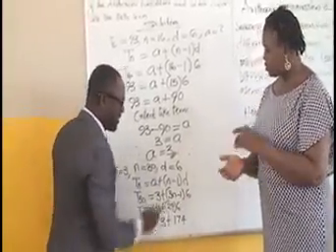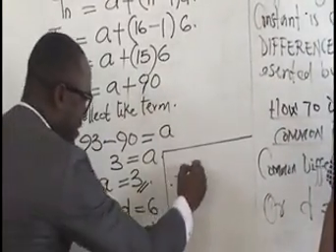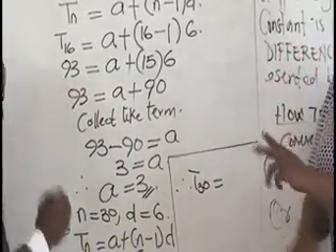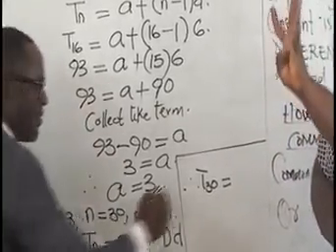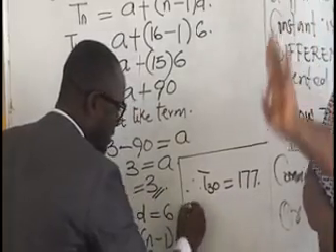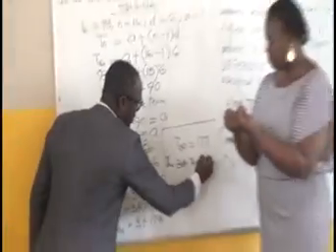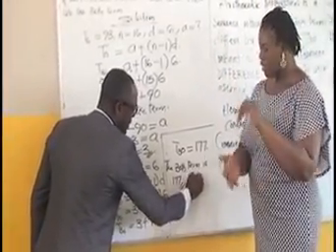Therefore, T30 is equals to 3 plus 174, which will give us 177. The 30th term is 177, and that gives us our final answer.